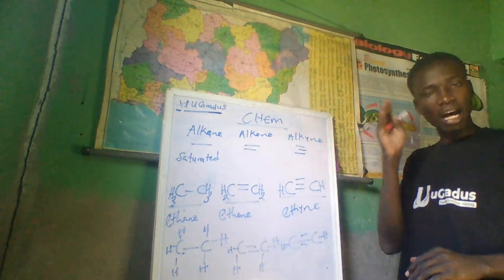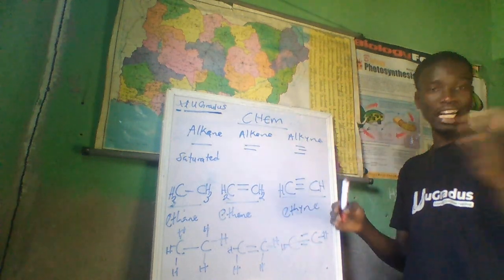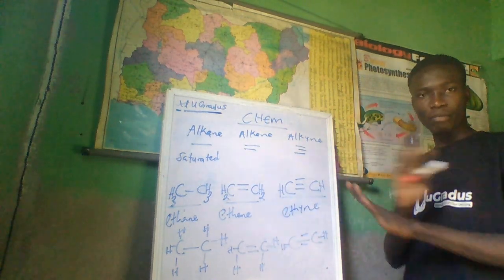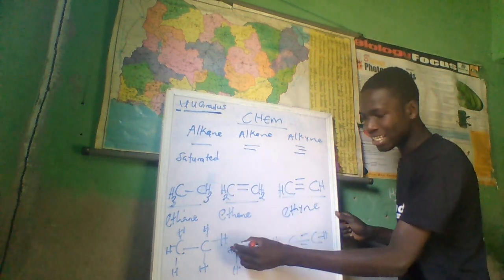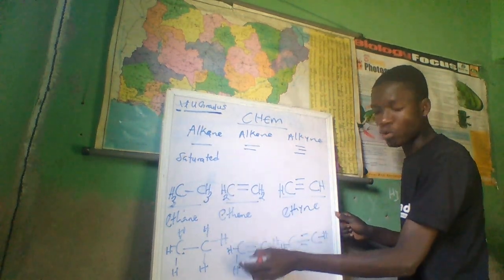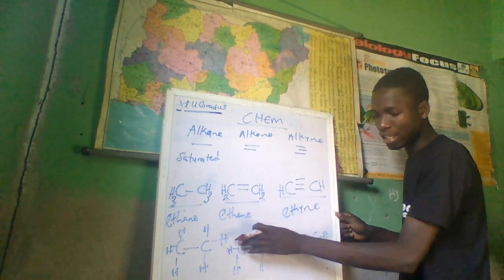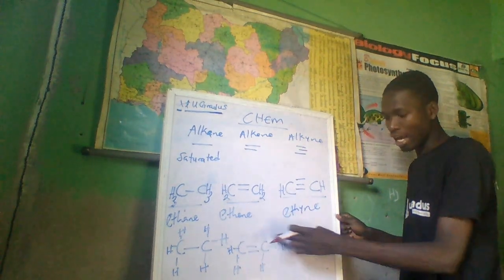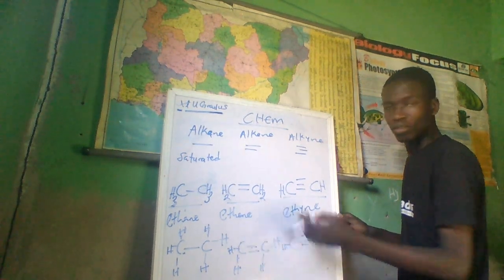All the sides are singly bonded. There's no space left over for an attack or reactions. So they don't make friends. They don't react a lot. But alkene, at least, has only 2 hydrogens surrounding the carbon, and this side is empty. This place is empty. Nothing is here. And here too, nothing is here. So reaction can occur here because there's a pi bond here.